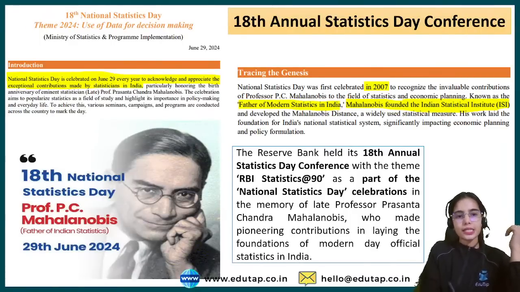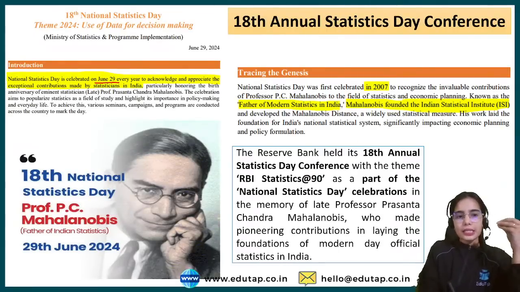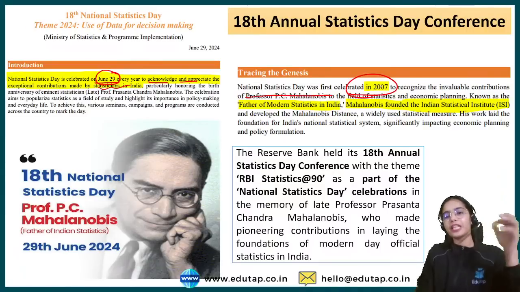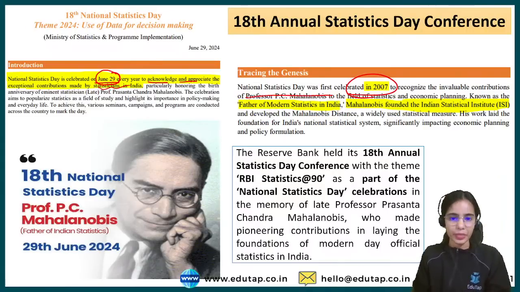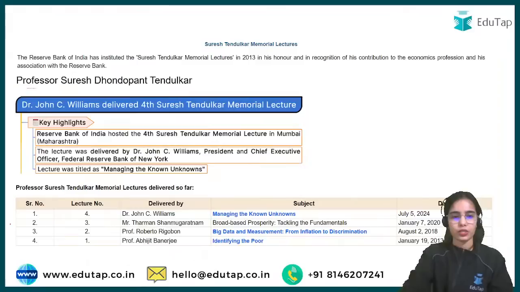So National Statistics Day is celebrated every year on 29th of June. My bad, yeah. So National Statistics Day is celebrated on 29 June every year to acknowledge and appreciate the exceptional contribution made by Professor PC Mahalanobis. Now the National Statistics Day was first celebrated in 2007, and since then we are celebrating this day. The Reserve Bank of India has held its 18th annual Statistics Day conference that was named RBI Statistics @90. This was in recognition of Professor PC Mahalanobis.